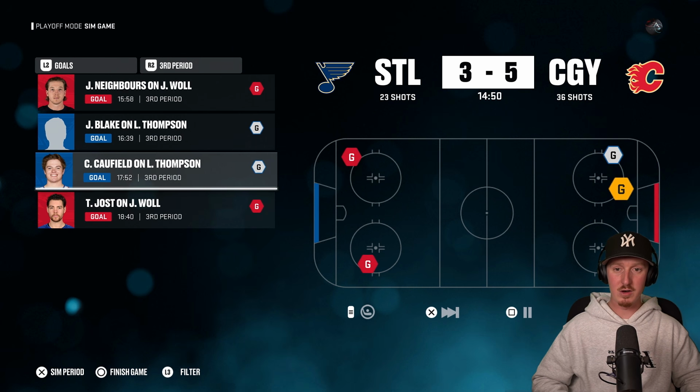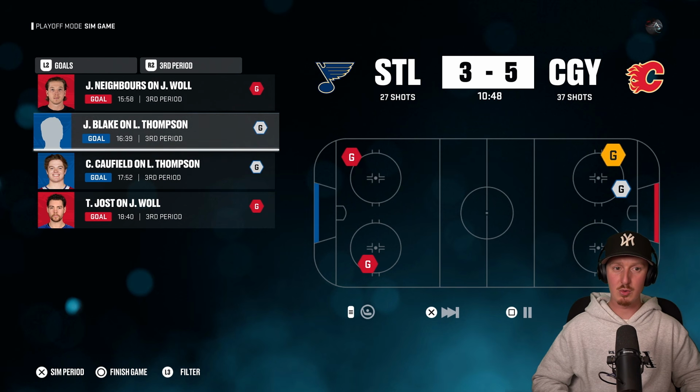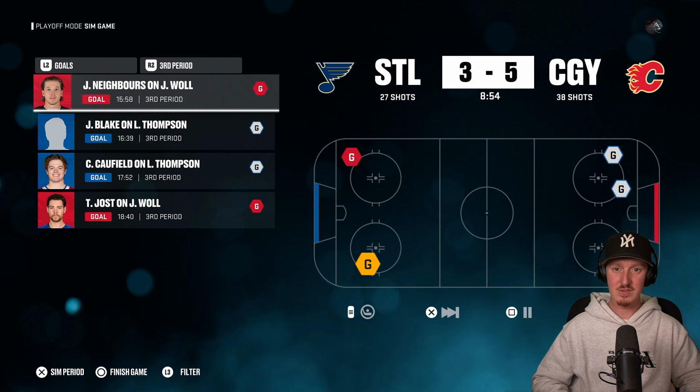Okay, we've had a lot of goal scoring so far. The Flames have picked up 2 goals. The Blues have picked up 2 goals. It's still a 2-goal game entering the final 10 minutes here. The Blues have to pick up the next goal if they want to win this game. They got to give themselves a chance here.